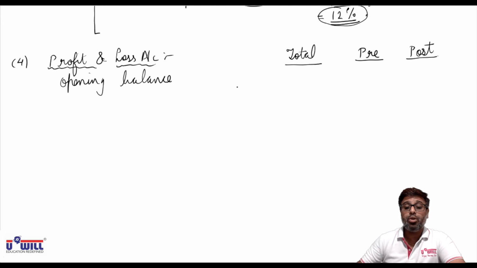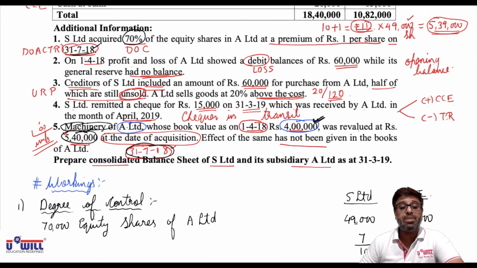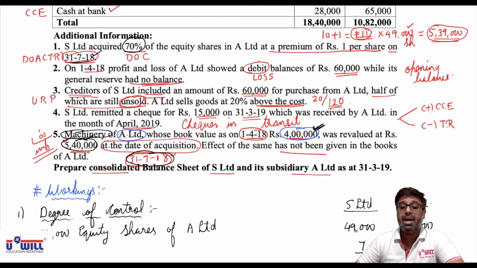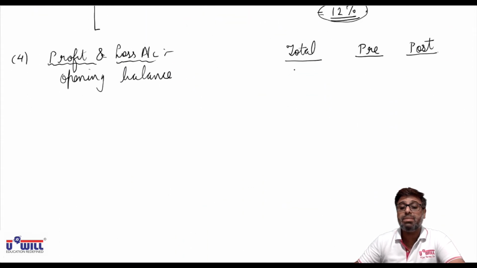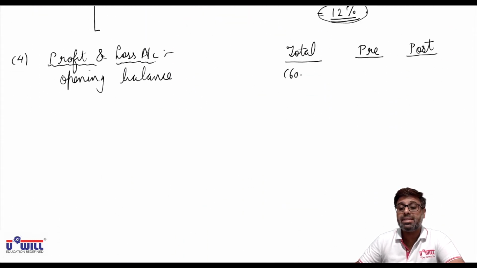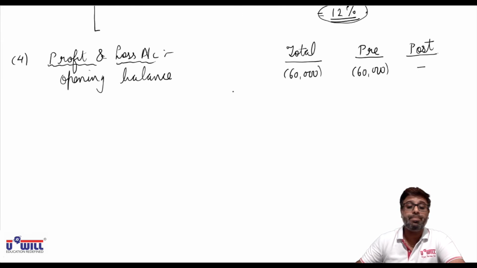We start with opening balance. See in adjustment number 2, what is the opening balance? Debit balance of 60,000. Debit balance of 60,000 means loss. So minus 60,000. Entire minus 60,000 opening balance will go in pre-acquisition column.